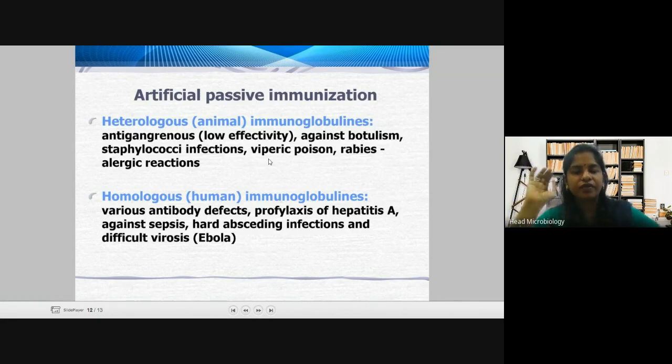So that is artificial. It can be animal immunoglobulins or human immunoglobulins. I told you it can be generated in animals or in humans. Heterologous animal immunoglobulins, that is antisera, have low effectivity and are used against botulism, staphylococci infections, viper poison, rabies, and allergic reactions.